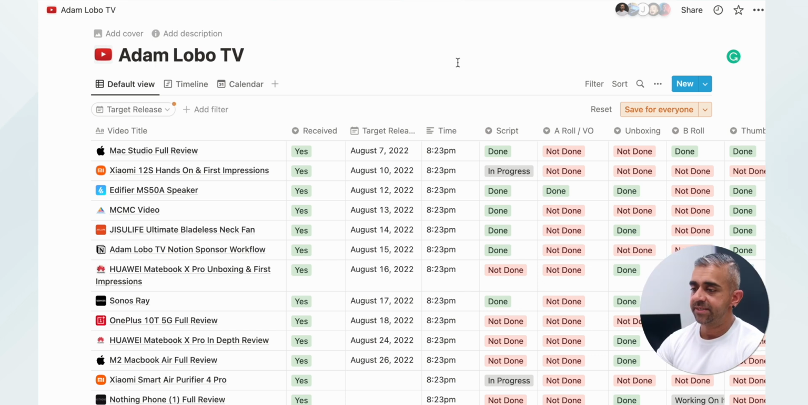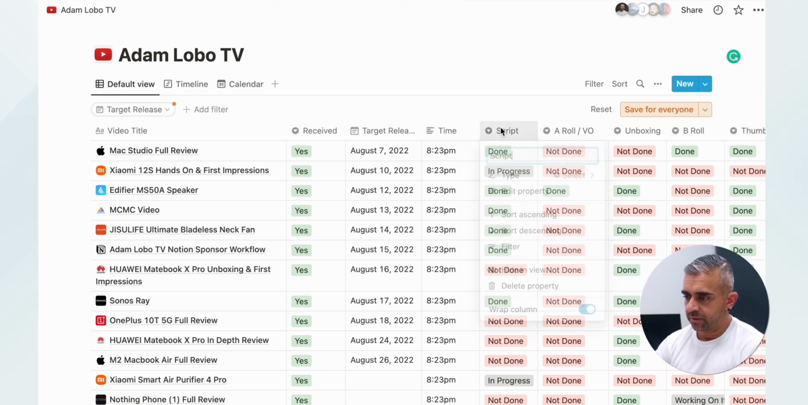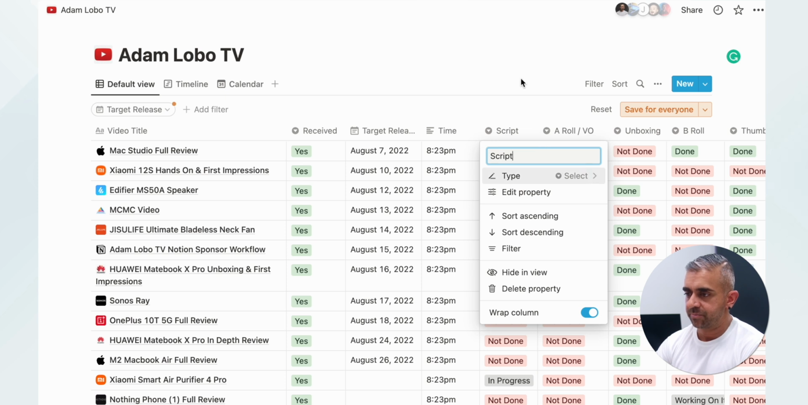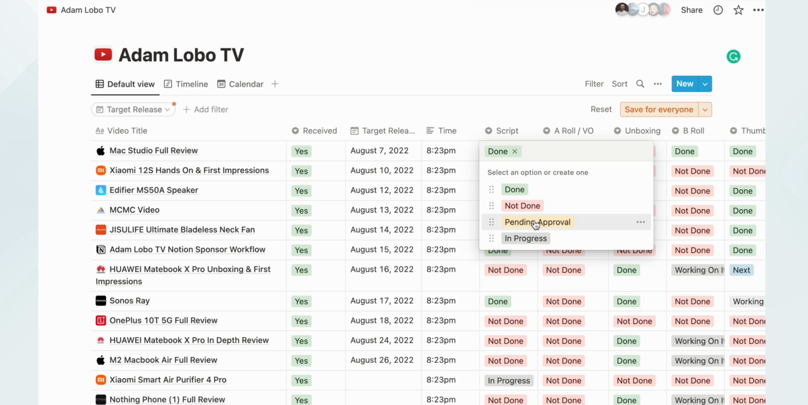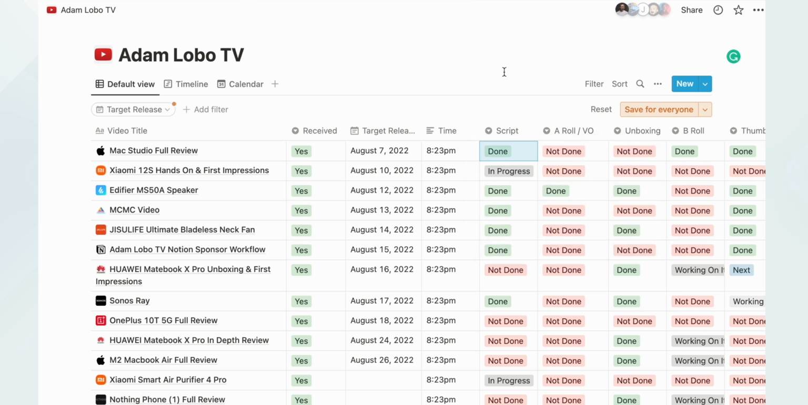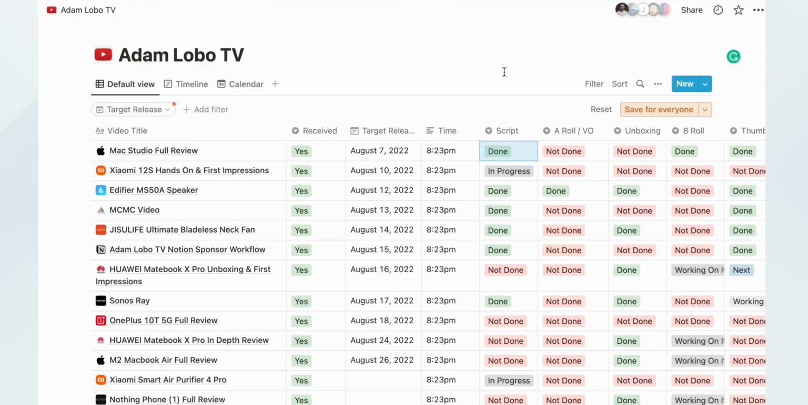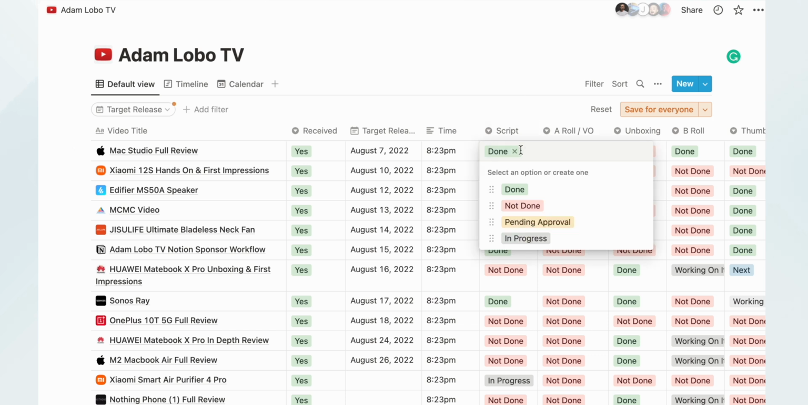And then I have the script. Now the script is also similar type where it's a select option. So for example, I can say whether or not it's done, not done, pending approval, or in progress. So here's where if I'm doing the script, I will modify accordingly. So if Vernon is doing the script, he will also modify whether or not he's in progress doing the particular script, or he has done, or of course the pending approval is more like me kind of looking over it.